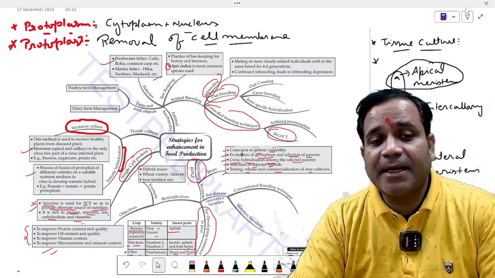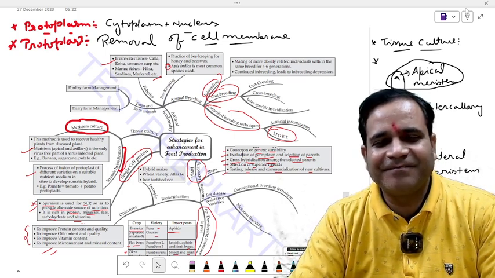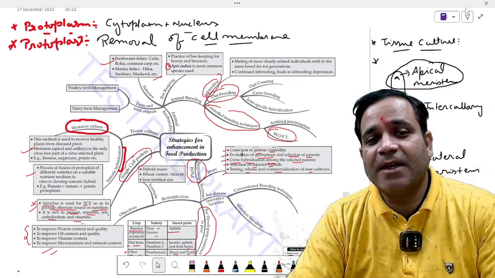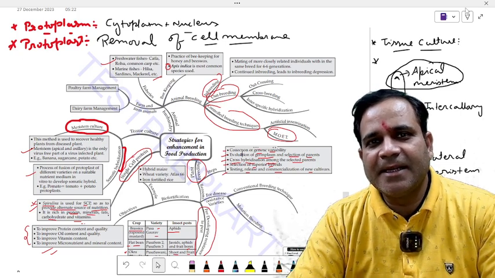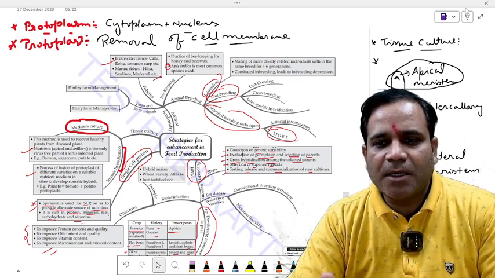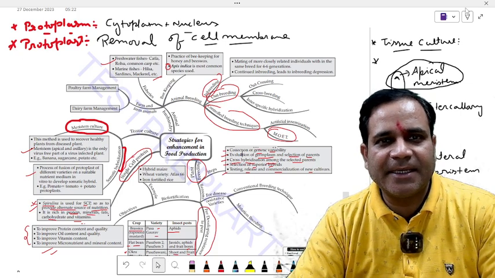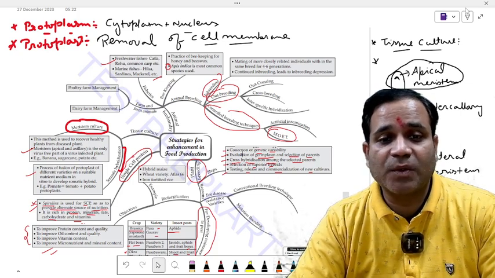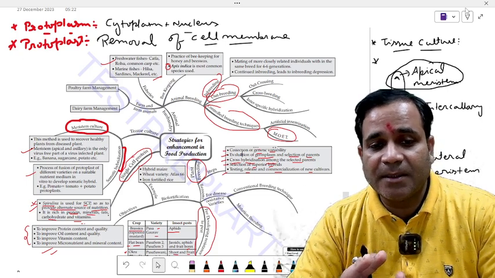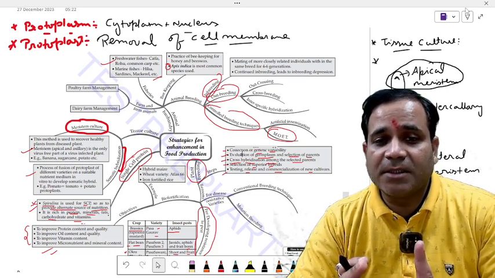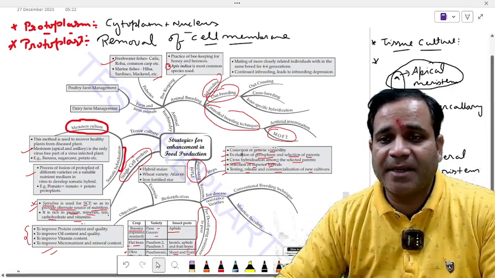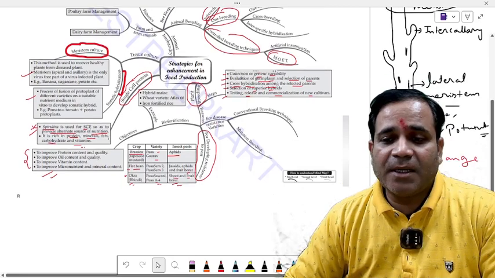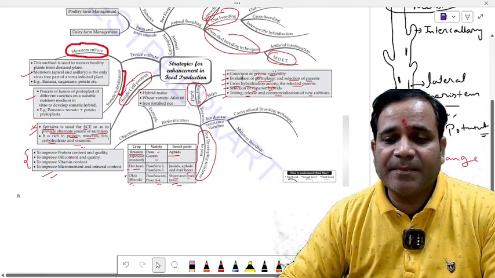There are so many ways that we increase the productivity of food production. In food production, we developed the grains as well as in animal husbandry also, my dear. Isn't it? Let's see what we are going to discuss here. As I already told you previously, all the things about biofortification and animal husbandry, each and everything I told you in previous lectures, my dear. Let's see which one thing we have to complete in the previous mind map.